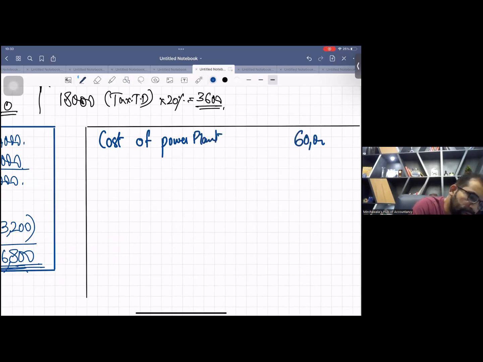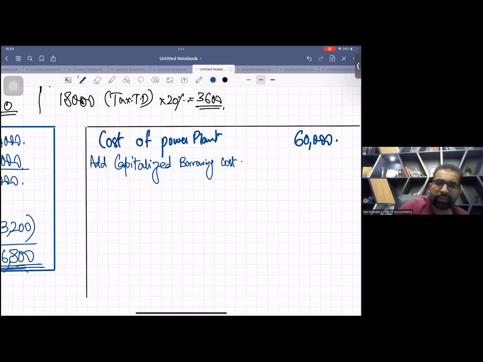$60,000 is the cost of the power plant. Now add the capitalized borrowing cost. How many months of interest can you capitalize? Only 4 months.